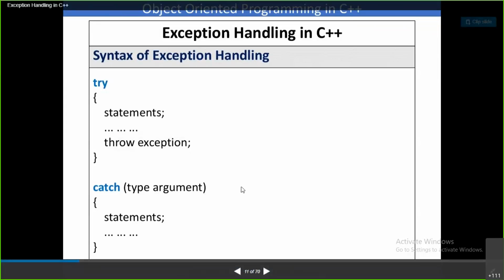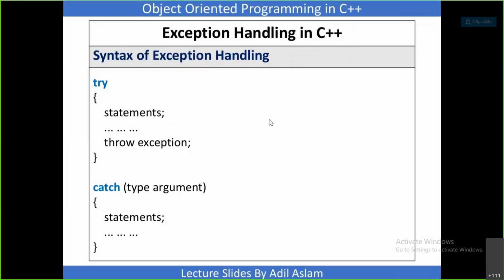See, this is the thing. Try block. Inside this try, you are writing some statements. You can write any statements, whatever you are expecting, where there may be a chance of raising an exception. Those statements you can simply write inside try. Based on your statements, you can throw an exception.